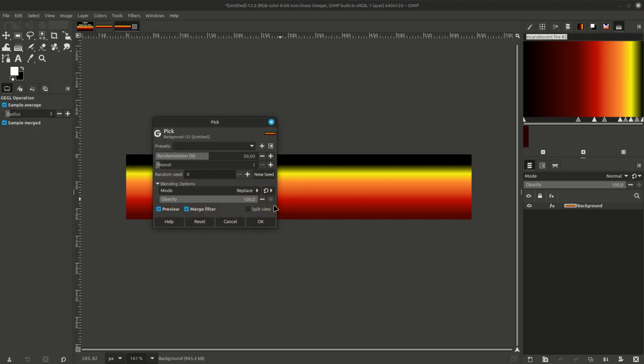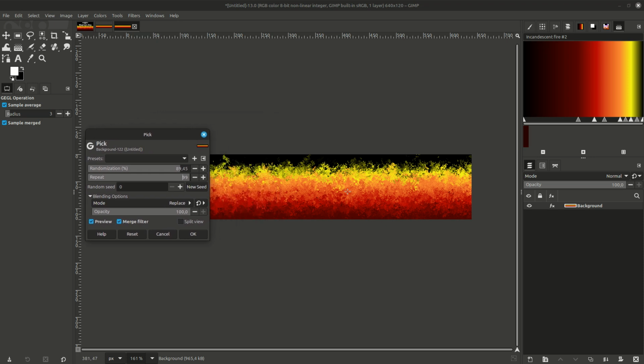So next step, we are going on Filters, Noise, and Pick. Here we go. Our parameters are randomization and repeat, and we adjust them to the maximum, like that. Here we already see our flames. Randomization as well, around 80, 90 or something. Okay, that looks about right.